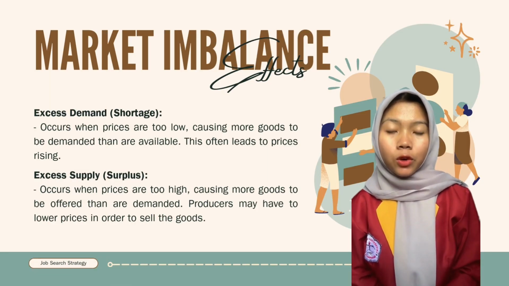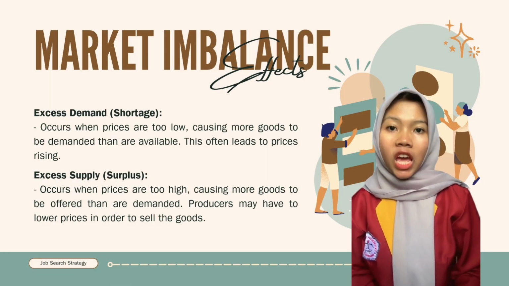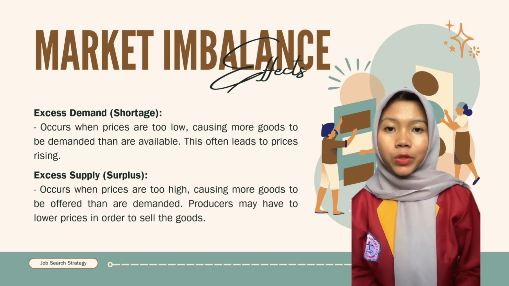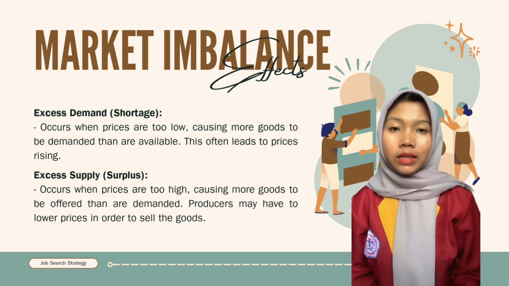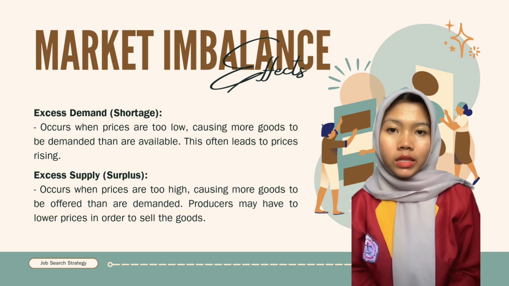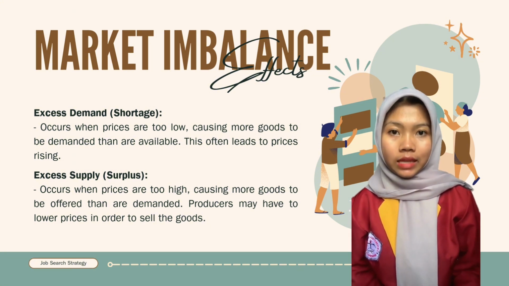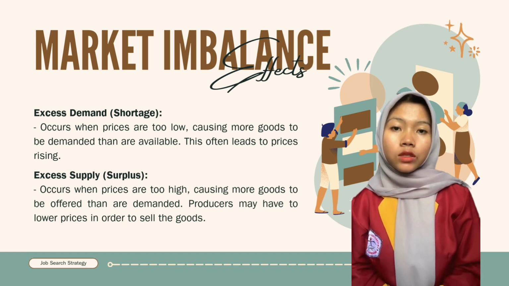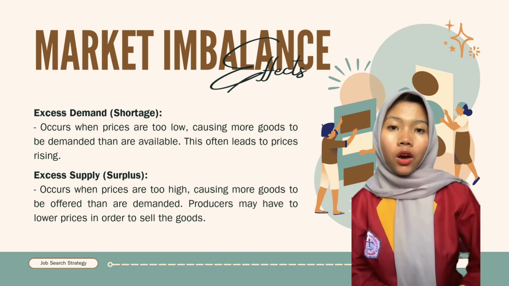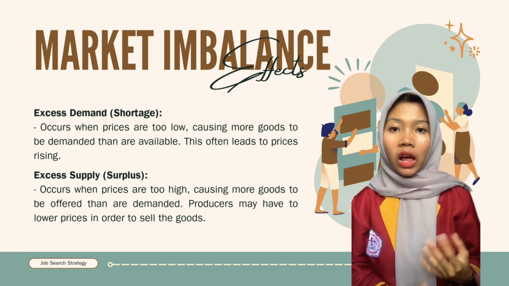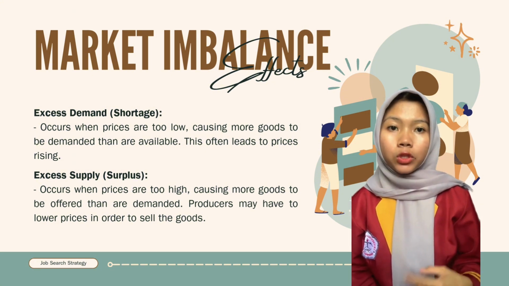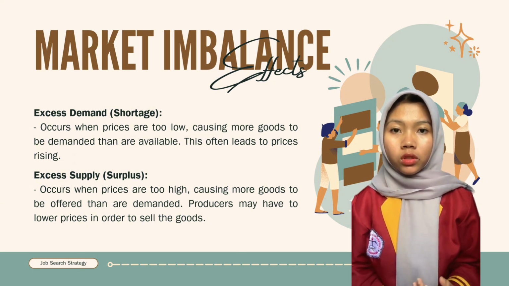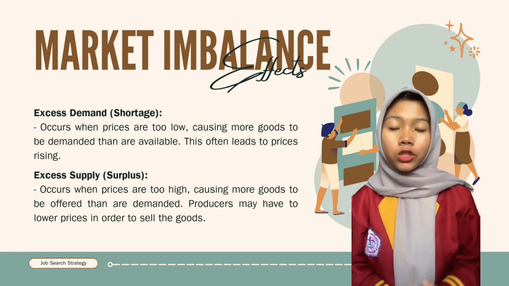All of which cause a market imbalance effect. On the excess demand side, a shortage occurs when prices are too low, causing more goods to be demanded than are available. This often leads to prices rising. While excess supply, or surplus, occurs when prices are too high, causing more goods to be offered than are demanded. Producers may have to lower prices in order to sell the goods.